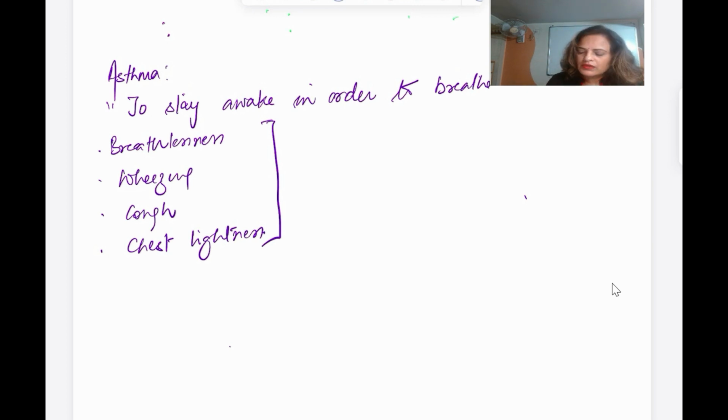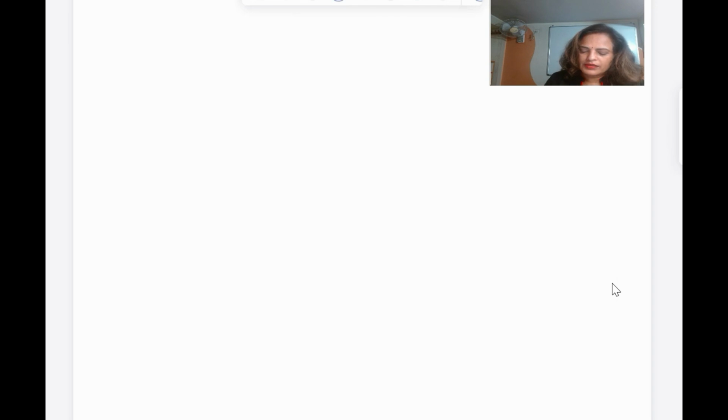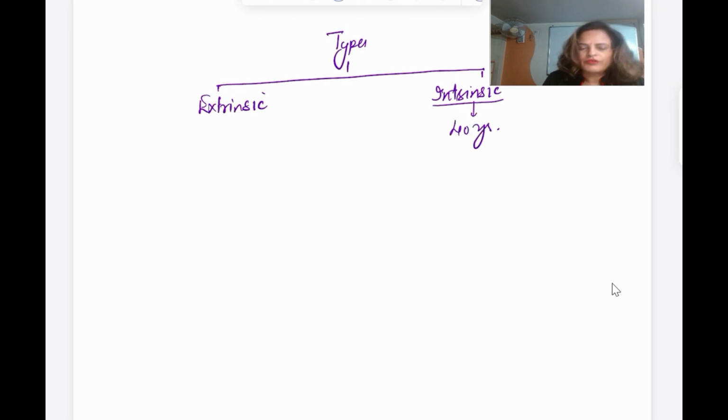Now coming to the different types of bronchial asthma. We basically have two types of asthma. One is extrinsic, where some outside precipitating factor is present, and when no outside factor is present, that leads to intrinsic asthma, which is mostly seen after the age of 40.